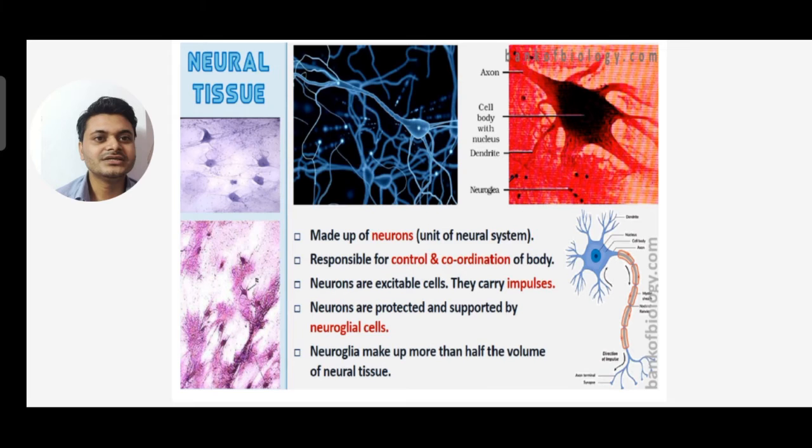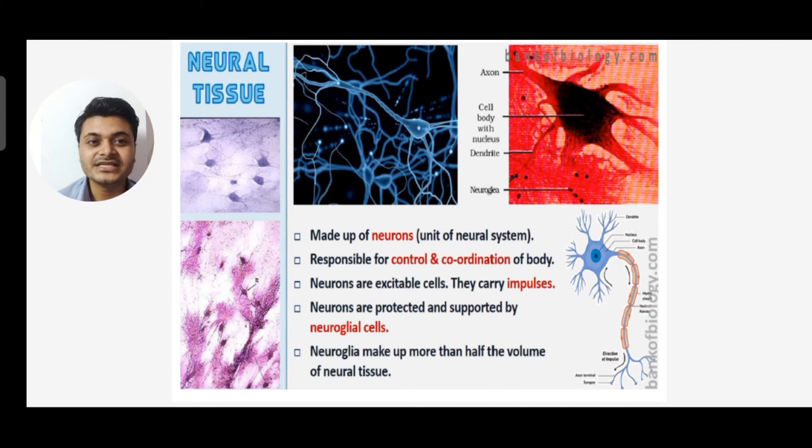You can see on the right-hand side the structure of a neuron is given. Neural tissue is made up of neurons, the unit of the nervous system. So what is a neuron? Neuron is the unit of the nervous system or neural system. Nervous tissue is responsible for control and coordination of the body.